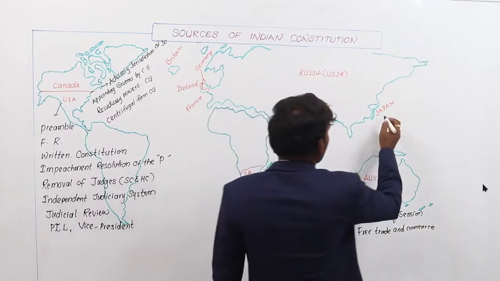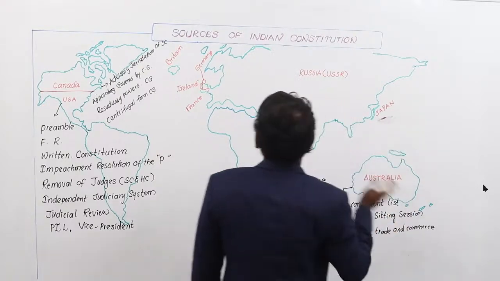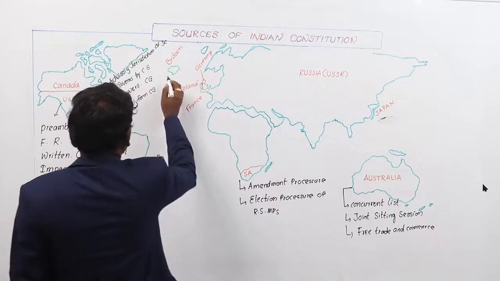From Japan, next coming to the main one, more country is Britain.